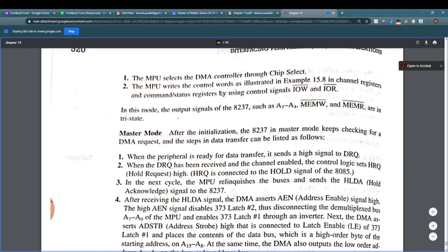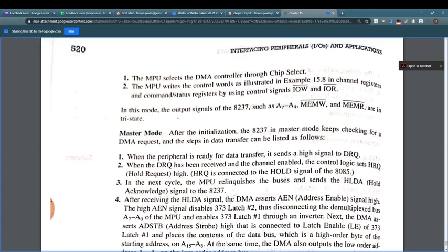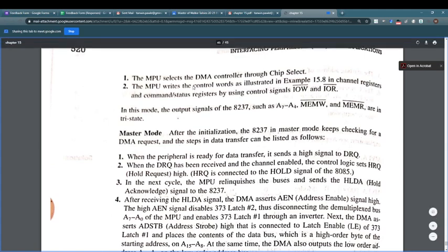Microprocessor writes the control word, okay, in the channel register and command word in the command register by using the control signals memory read and memory write. In this mode, the output signals of the 8237 such as A4 to A7 and memory read write are in a tri-state mode.